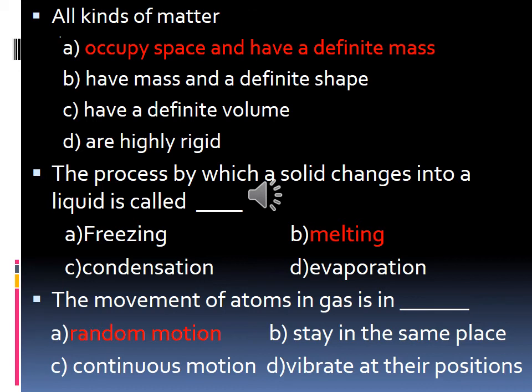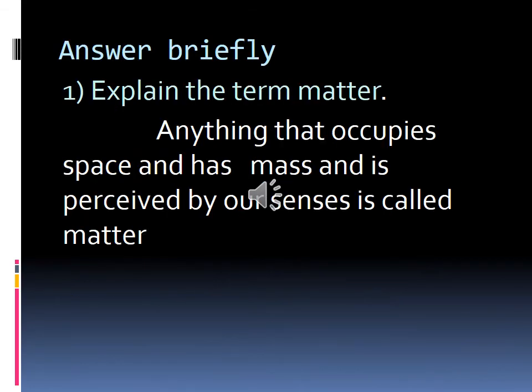Okay children, have you all completed these 6 choose the correct answers? Okay, the next is answer briefly. Explain the term matter. We have learned in the first class, is it? Anything that occupies space and has mass and is perceived by our senses is called matter. Write this in your classwork notebook. Write fast.